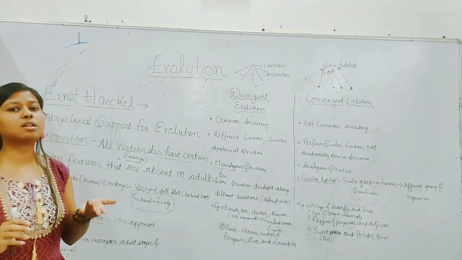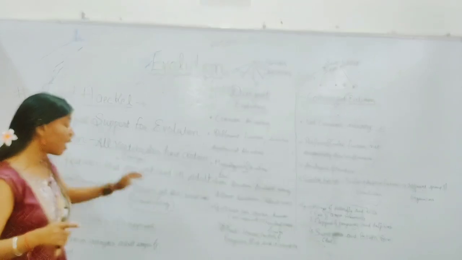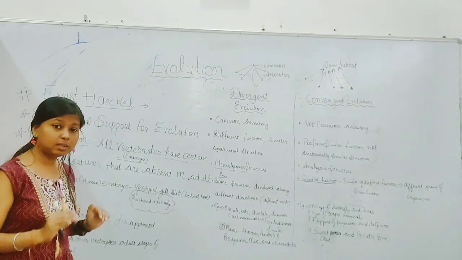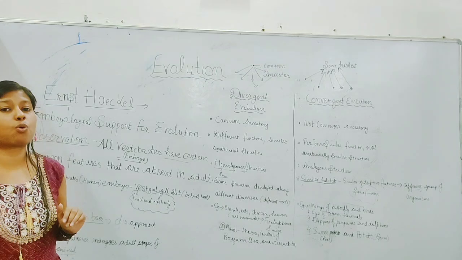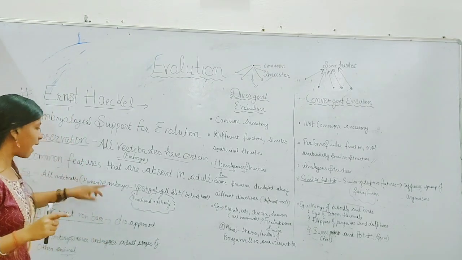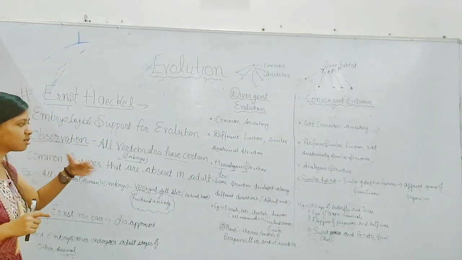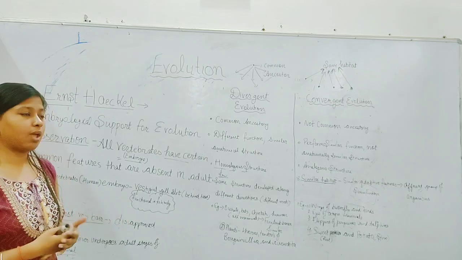As we know, gills are for respiration, used by fish only, but they are present in the embryological stage of all vertebrates. So that's why he proposed the theory of embryological support for evolution.